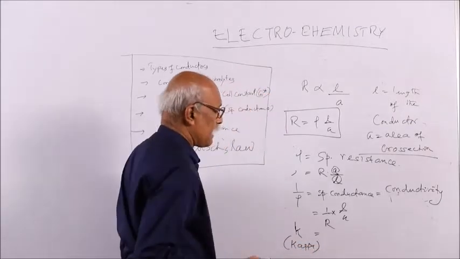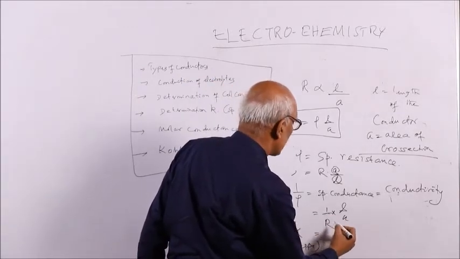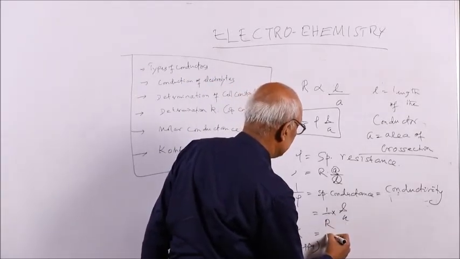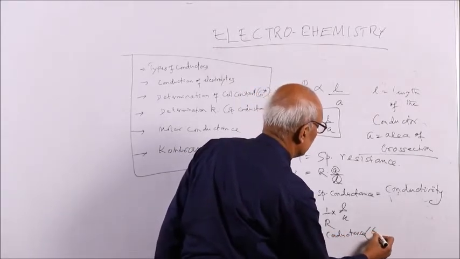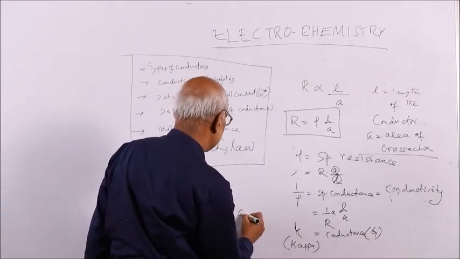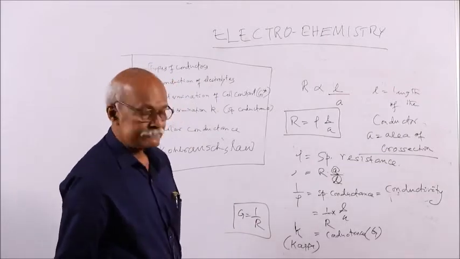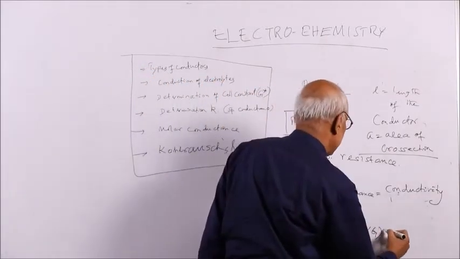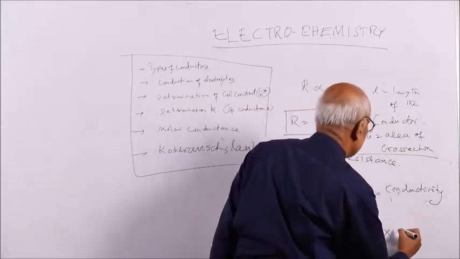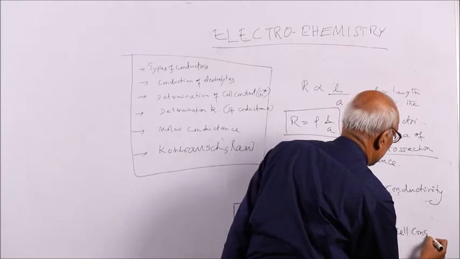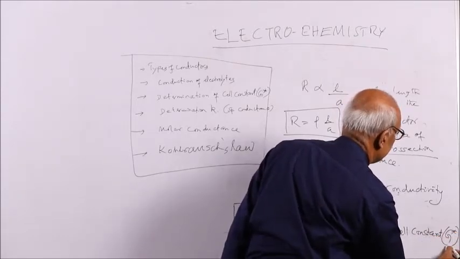Kappa is equal to 1 by R, L by A. 1 by R is conductance, represented as G. G is equal to 1 by R. L by A in a liquid solution or electrolyte is called cell constant, represented by G star.